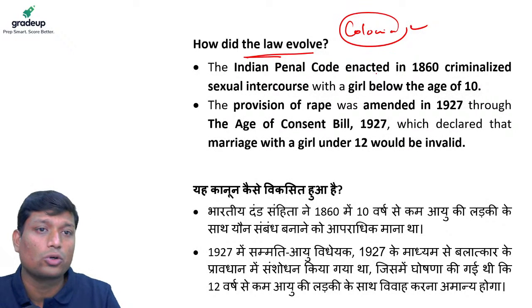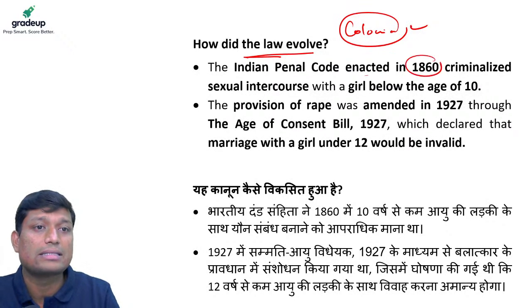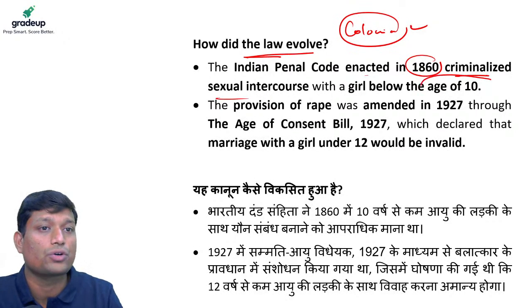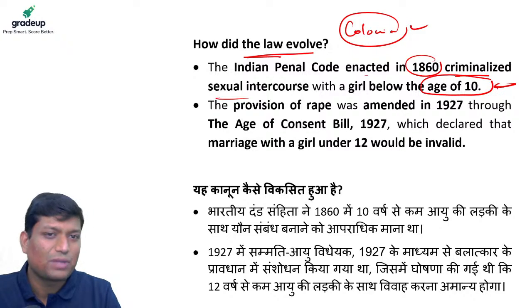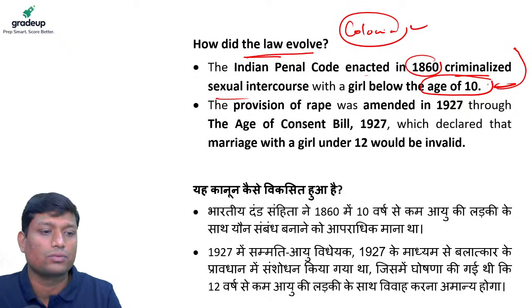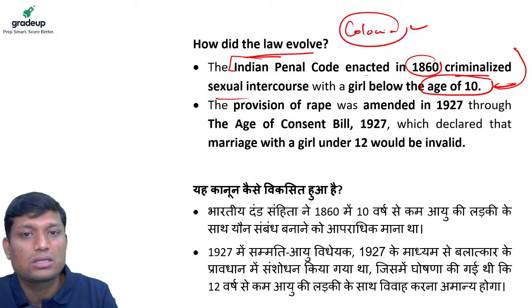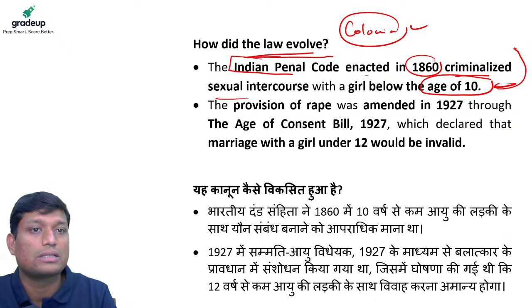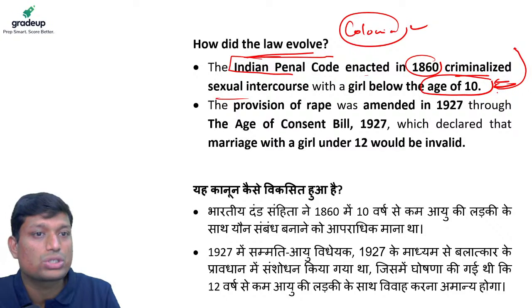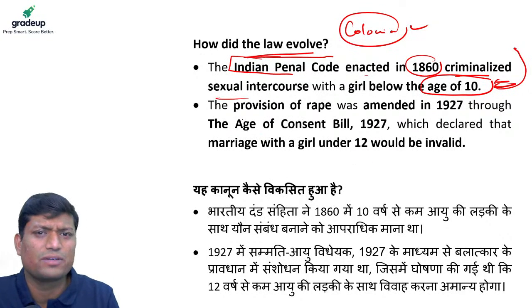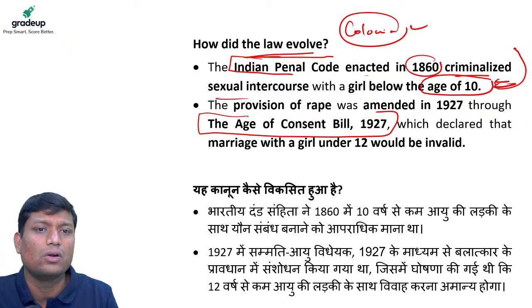The Indian Penal Code was enacted in 1860, and it criminalized sexual intercourse with a girl below the age of 10. So the same thing, the age of consent, or whatever you call it, was criminalized in the Indian Penal Code of 1860. Earlier the age was 10, then it was revised with the Age of Consent Bill of 1927.